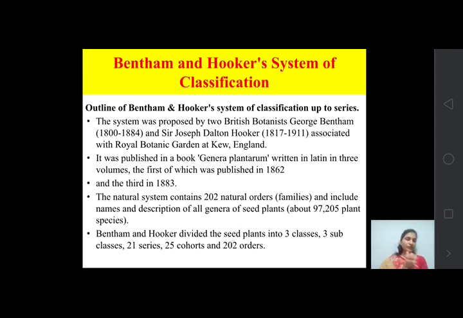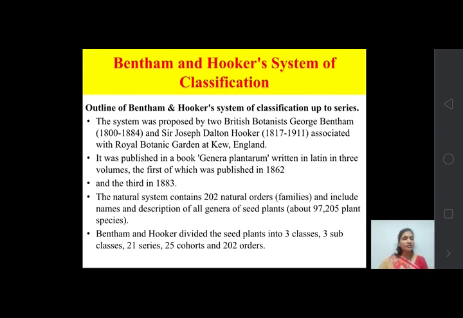This is about 97,205 plant species. Bentham and Hooker divided the seed plants into 3 classes, 3 subclasses, 21 series, 25 cohorts and 202 orders.